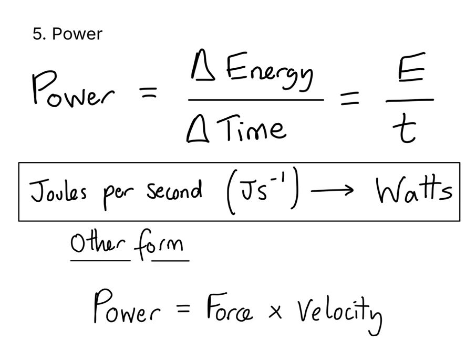There's a second form that's extremely useful but often forgotten. Power equals force times velocity. P equals Fv. It comes straight out of the definition. Work is force times distance, and distance over time is velocity. So the distance and time collapse into a v. So if a car pushes with a certain driving force at a certain speed, you multiply them together and you have the power output directly.